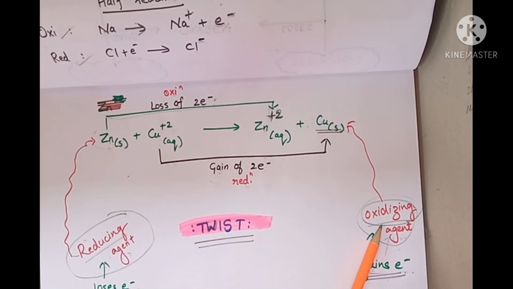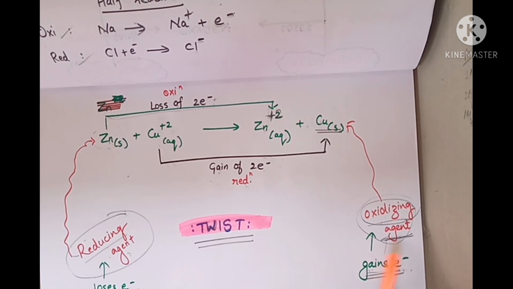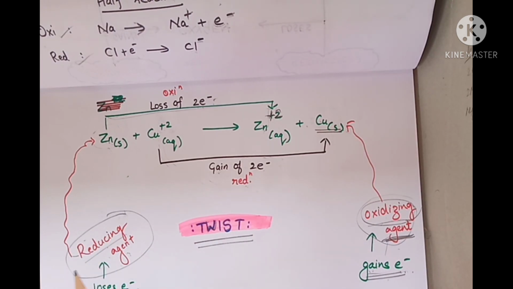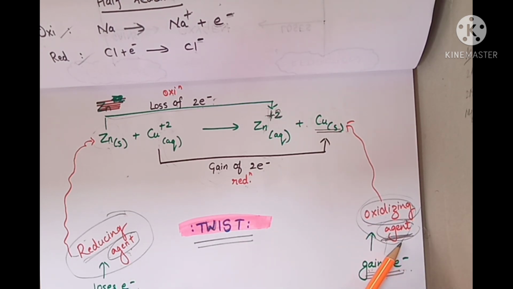Here it's opposite to that. The one who gains electron is termed as oxidizing agent, and the one who loses electron is termed as reducing agent. So when it comes to agent, it just gets opposite. Losing electron is reducing agent and the one who gains electron is the oxidizing agent.